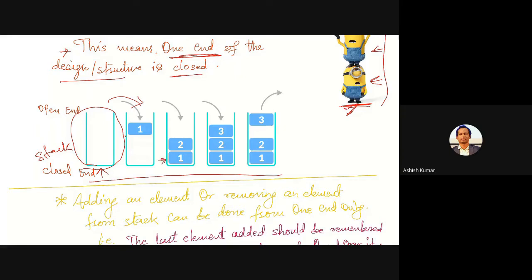So from the top side you are inserting one, and the value one will be coming at the bottom. After this, if we insert one more element, like you have inserted 2, it will be coming over 1, and 3 will be over 2. Same way, if you want to take something out, you have to use this direction only. So you are moving 3 out of it from this open end only. Remember, this is just a conceptual design.